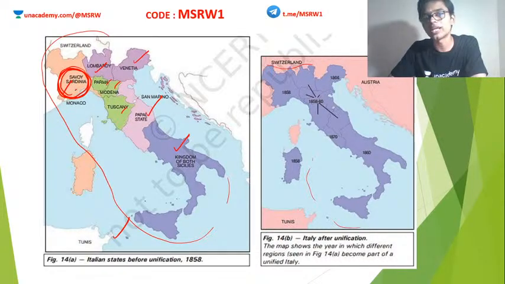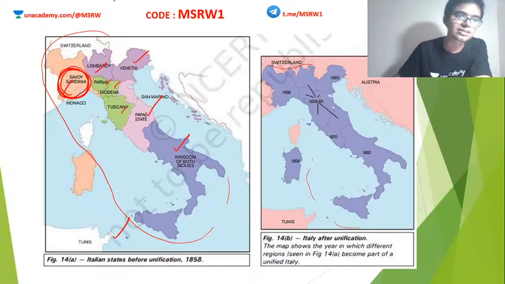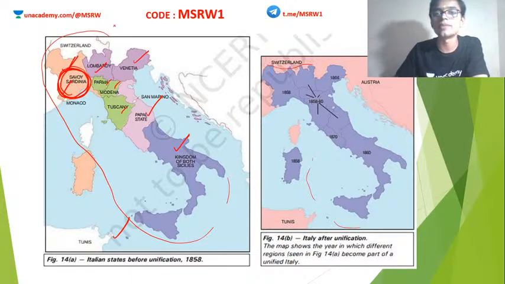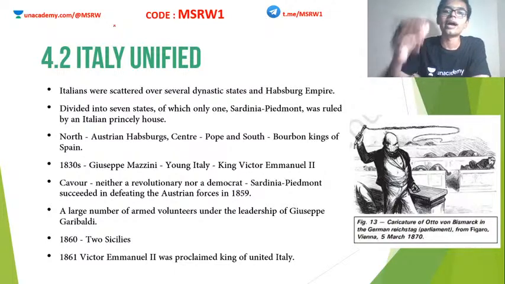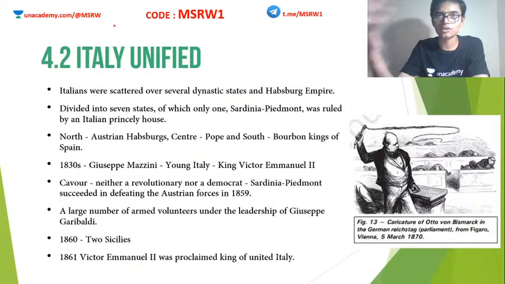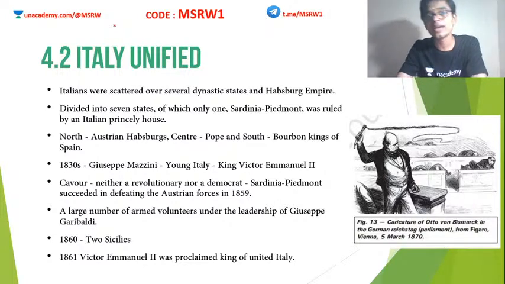Okay, in 1848, the actual Italy is Savoy and Sardinia. This is also known as Piedmont, Sardinia Piedmont. Earlier I mentioned this name. So this is the current Italy, ruled by an Italian king. What we are going to see is people like Mazzini, etc., making all other parts annex with the Sardinia Piedmont region and eventually forming the Italian Empire.